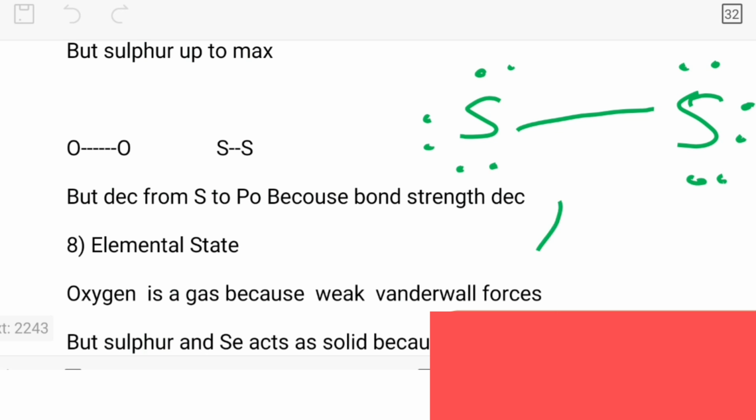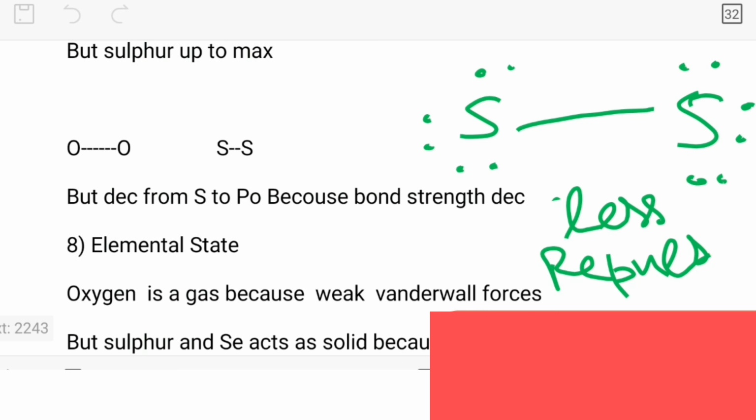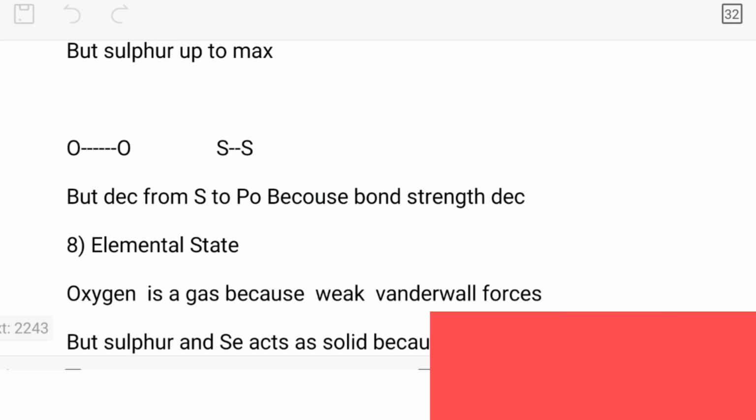Here there is less repulsion, and if there is less repulsion, then the sulfur bond length will be shorter and the bond will be stronger. Is that clear? So that is why sulfur has the maximum catenation tendency.